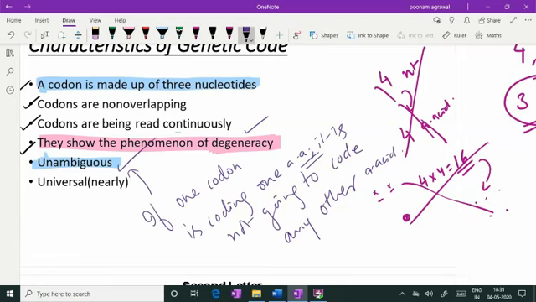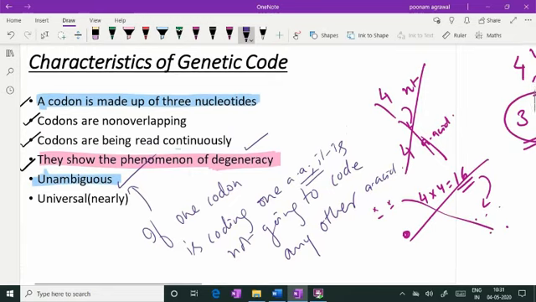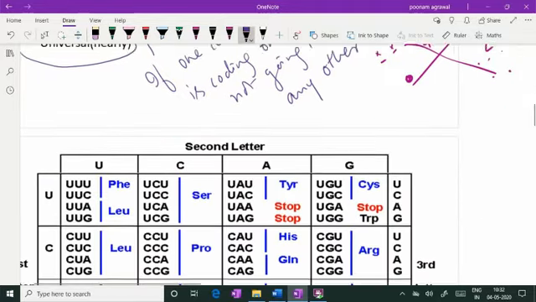That is called unambiguity. Now coming to the rule of universality. Previously, they used to say that the genetic code is universal. Whatever the species, whatever the compartment of the cell, if one genetic code is there, that's going to code for one specific amino acid. But now we see that the genetic code is not universal, it is nearly universal. So we have exceptions to the rule of universality in the current date. The best exception to the rule of universality is shown by the mitochondrial DNA mRNA, where certain genetic codons are being read differently compared to cytosolic mRNA, which is coming from nuclear DNA.